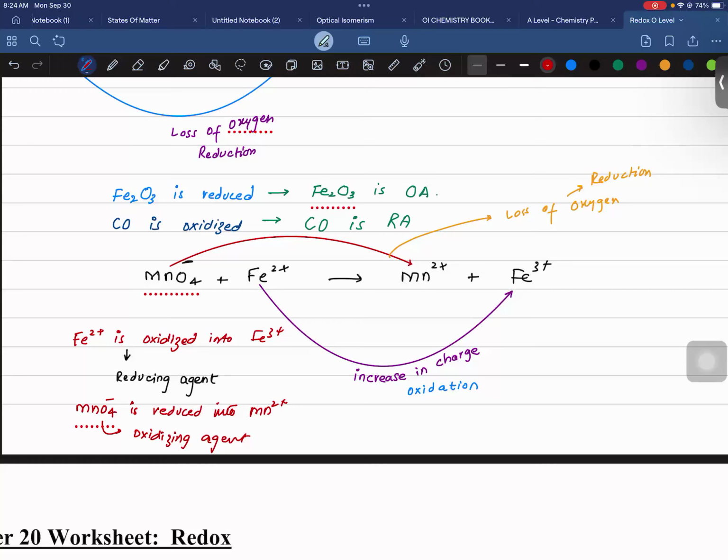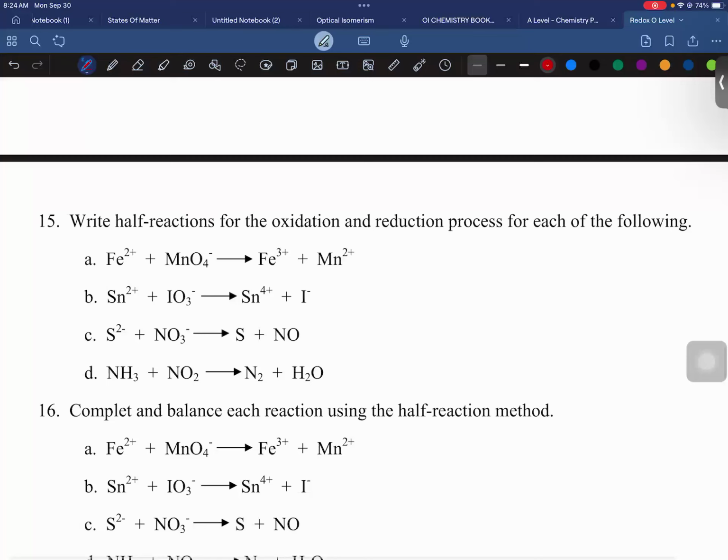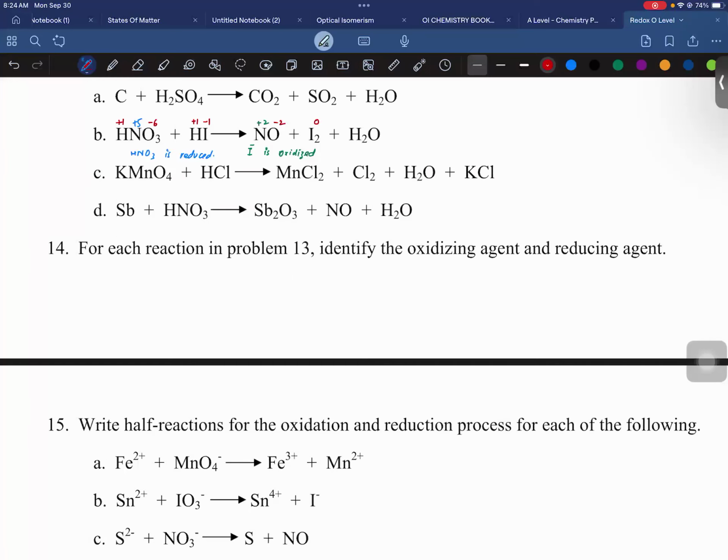Okay, today we are going to discuss this. For each reaction in problem 13, identify the oxidizing agent and the reducing agent. We would be doing this, okay? First of all, you have to decide, then I would be telling you. I'm giving you only 5 minutes. Okay, start. Just write it down on your notebook so that you can match.